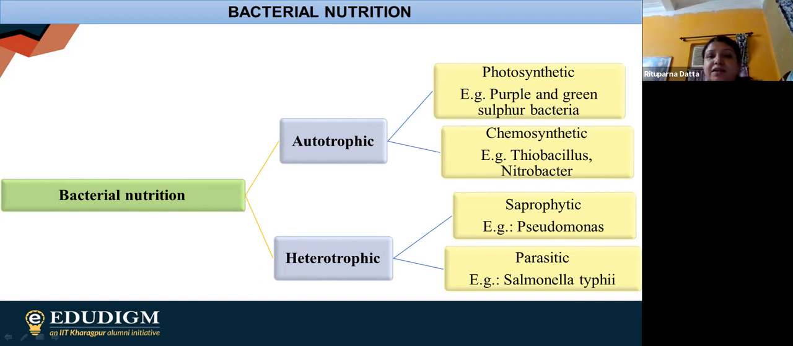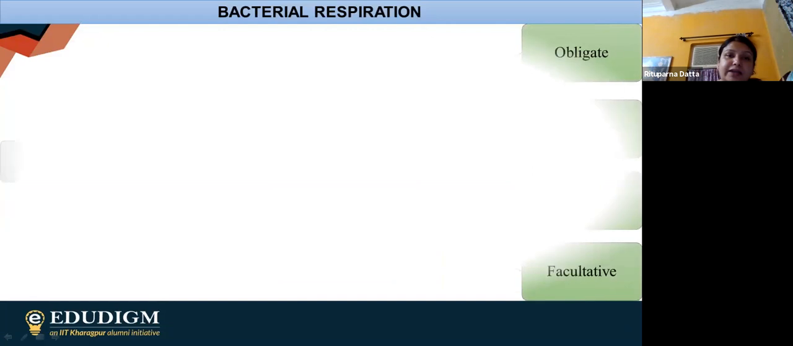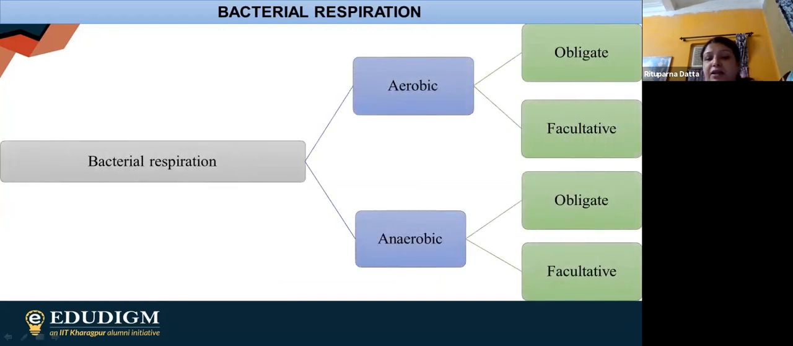So these are the two types of nutrition which is present, mainly the auto and hetero in case of bacterial nutrition. So after this, now we are going to the next one, and here we are having the bacterial respiration. In case of respiration, either it can be aerobic or it can be anaerobic. First we are having the aerobic one, where we are having the obligate and the facultative one. Whereas in case of anaerobic one, again we are having two types, obligate and facultative.